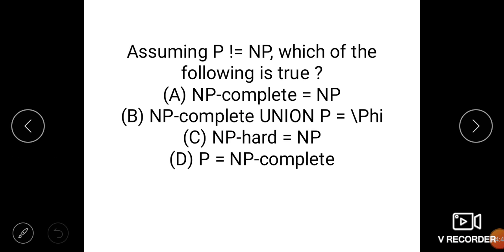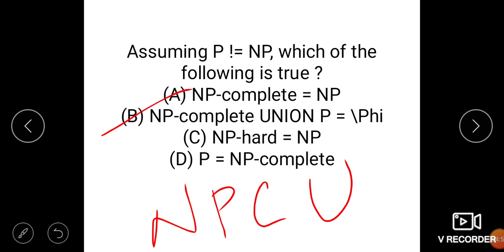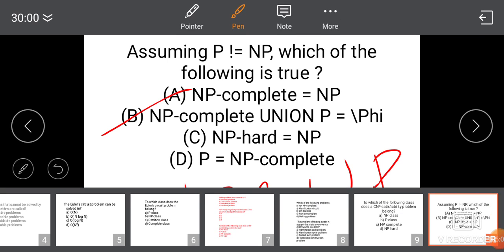Okay. Now assume P is not equal to NP. Which of the following is true? So answer B: the intersection of NP-complete and P is phi, the empty set.